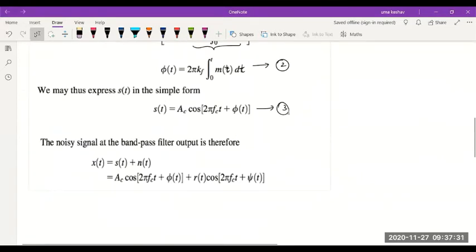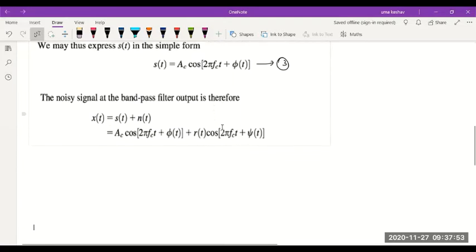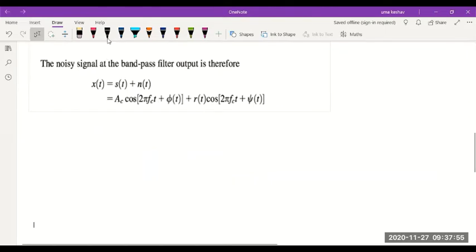So here we are just going to represent the received signal. For the second part 2 pi kf integral m of t, I'll just replace it with an angle phi of t. Next, the noisy signal after the band pass filter. Remember, the first stage is a band pass filter. So what would be the signal after the band pass filter? It is received signal plus noise. S of t plus n of t, narrow band noise.